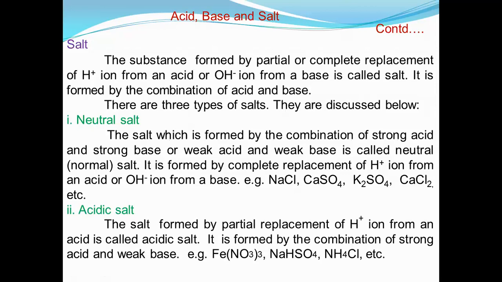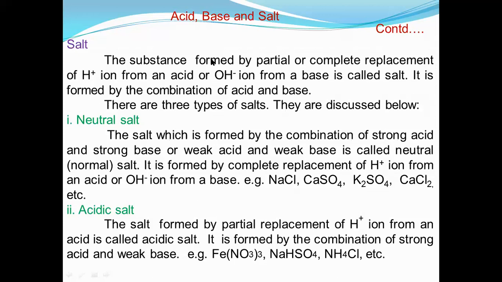So ferric nitrate is formed by ferric hydroxide and HNO3, nitric acid. As I have already discussed, the alkalis other than sodium, magnesium, calcium, and potassium hydroxide are weak. So ferric hydroxide is a weak alkali.